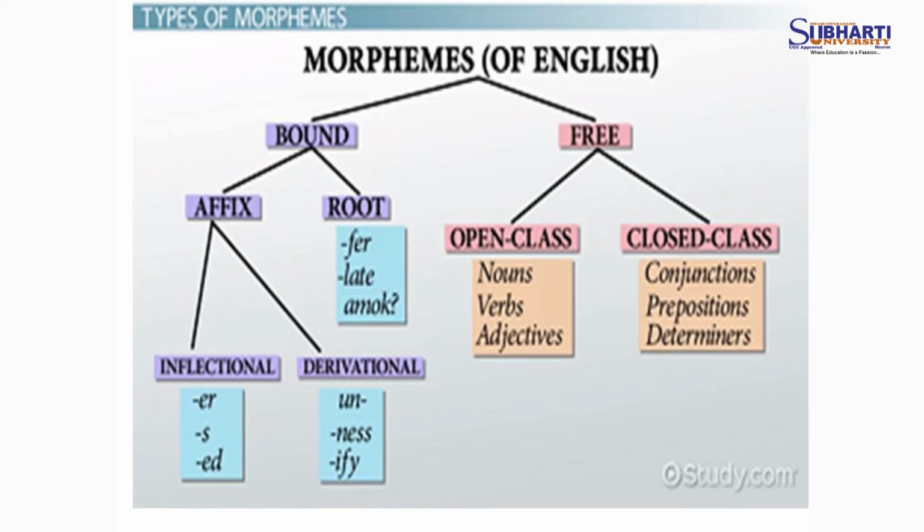Nouns, there are so many types of nouns: common noun, proper noun, material noun, abstract noun and another noun. So nouns, verbs and adjectives tell the speciality of any noun or pronoun. Nouns, verbs and adjectives are the open class free morphemes, and closed class morphemes are the conjunctions, prepositions and determiners.